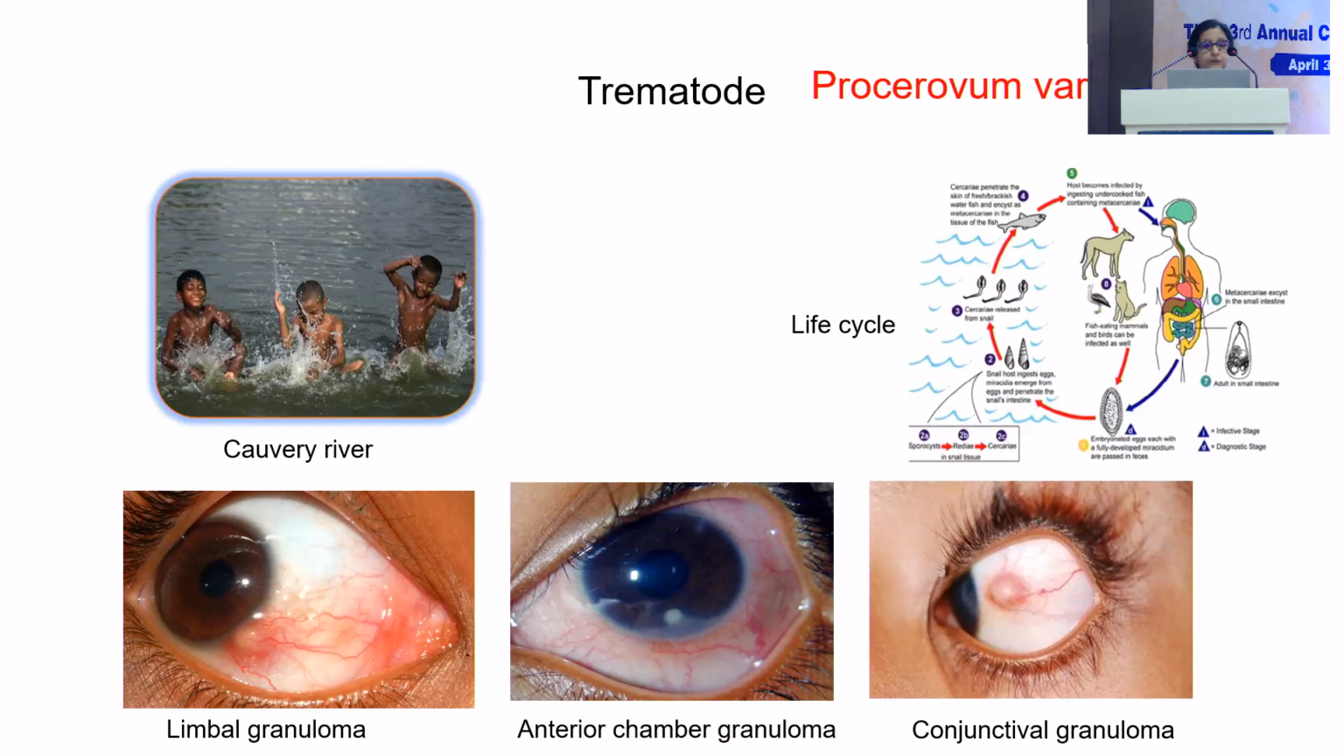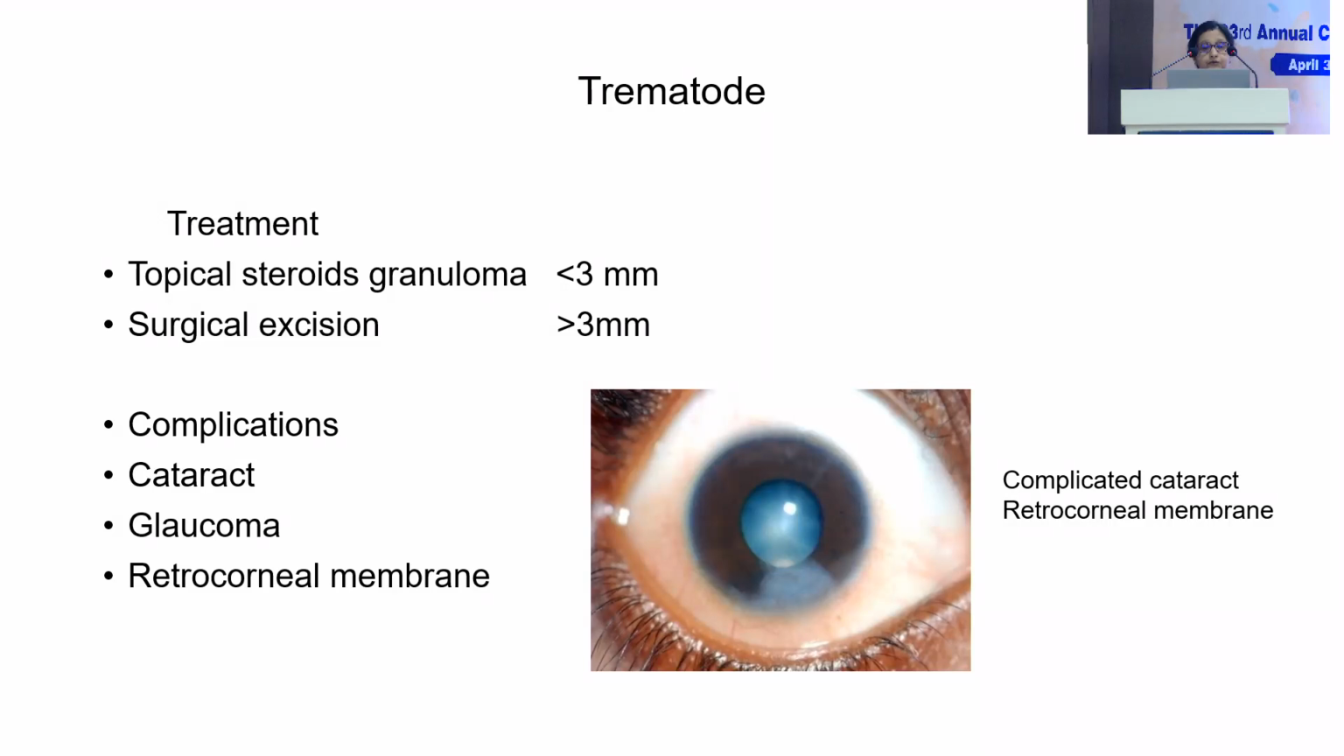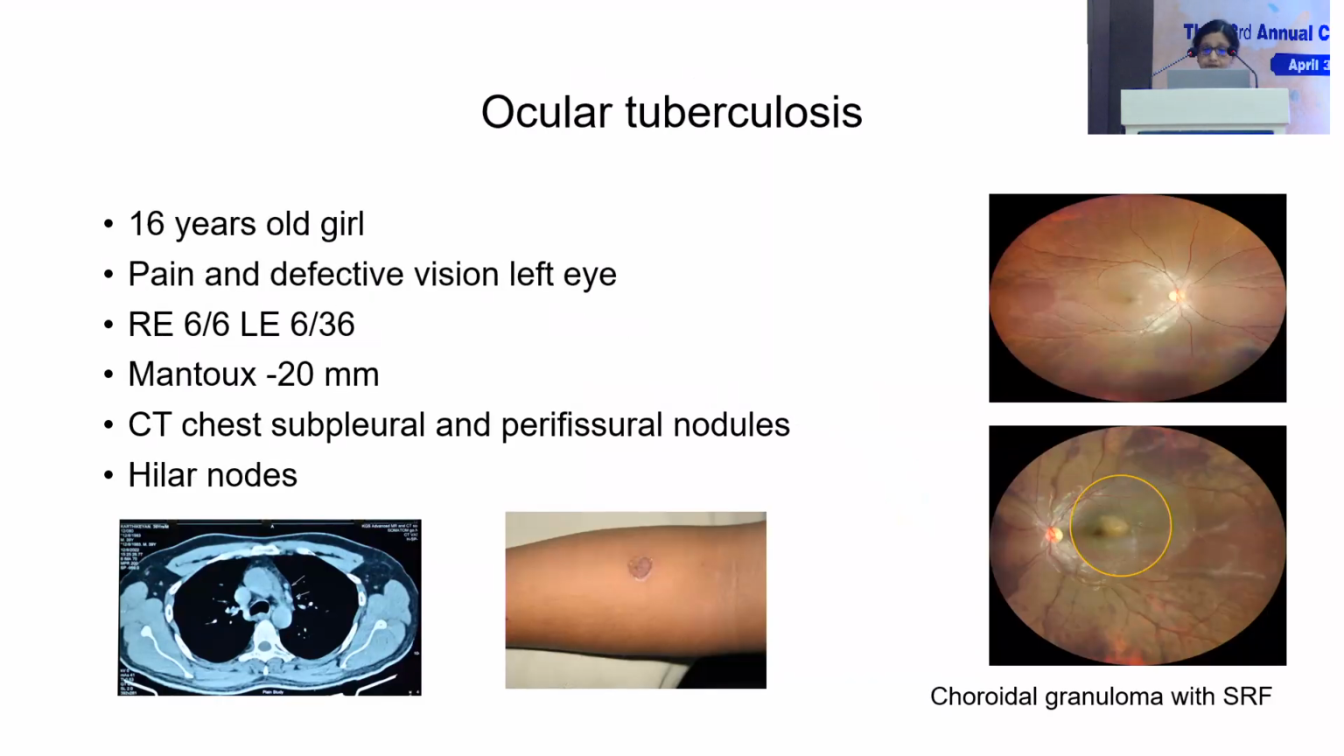Trematode is a larva which is found in the waters of certain rivers, especially the Kaveri River, and children swimming in these waters get the infection through direct infection of the conjunctiva by the larva. So it can cause granulomas in the conjunctiva. It can cause an AC granuloma. Usually the outcome is good with steroids, but if you don't diagnose it early, some of them can develop a retrocorneal membrane and a complicated cataract.